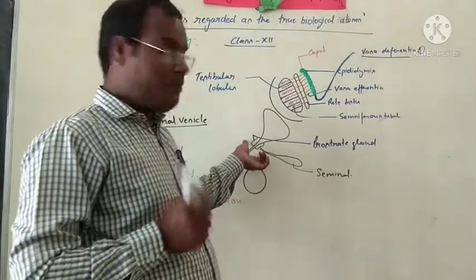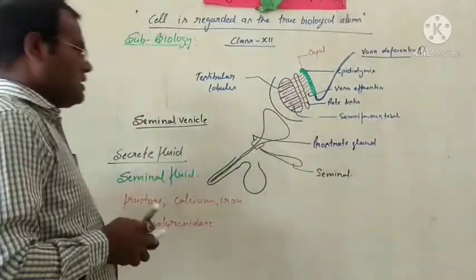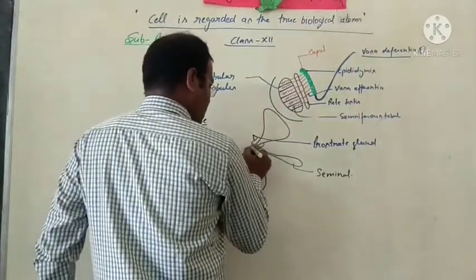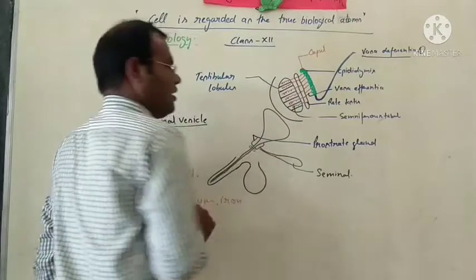Just below the prostate gland, another gland is located. This gland is called the bulbourethral gland.